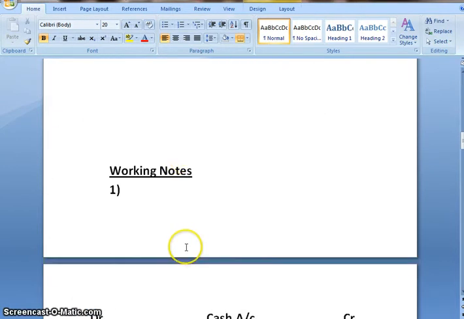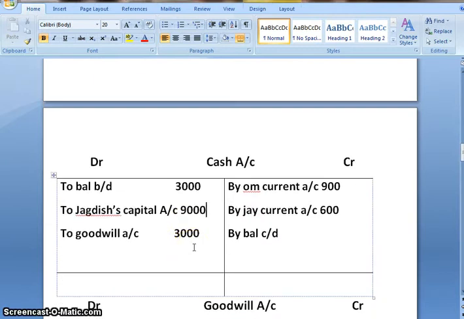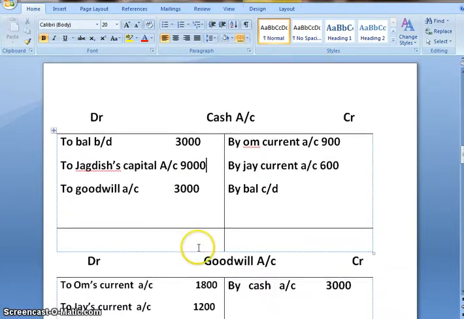All the adjustments are done. So let us close the cash account. On adding the debit side, we get the total as 15,000, and on subtracting 900 and 600 from 15,000, the final balance carried down for cash account would be 13,500.